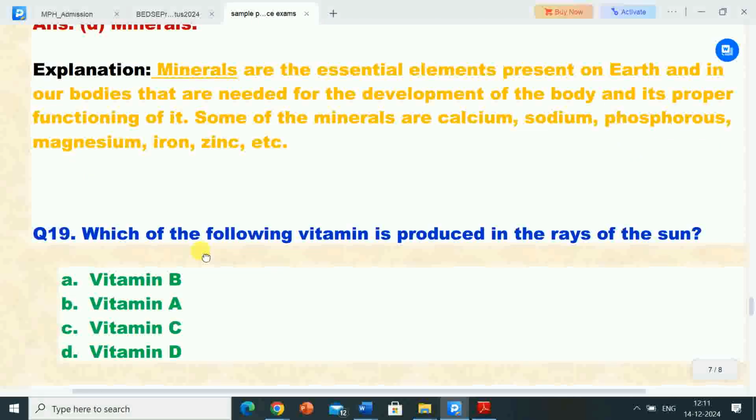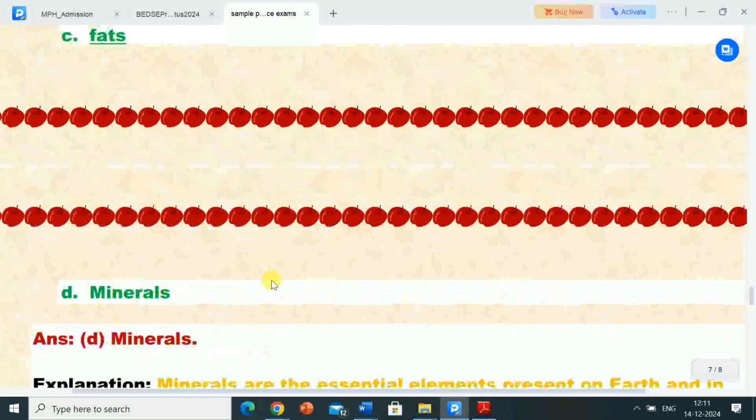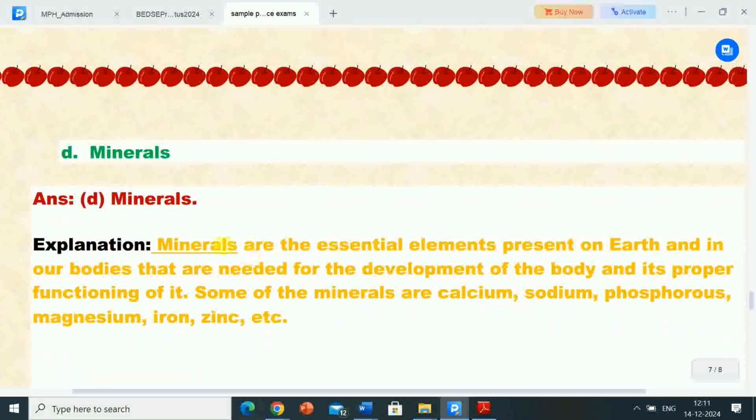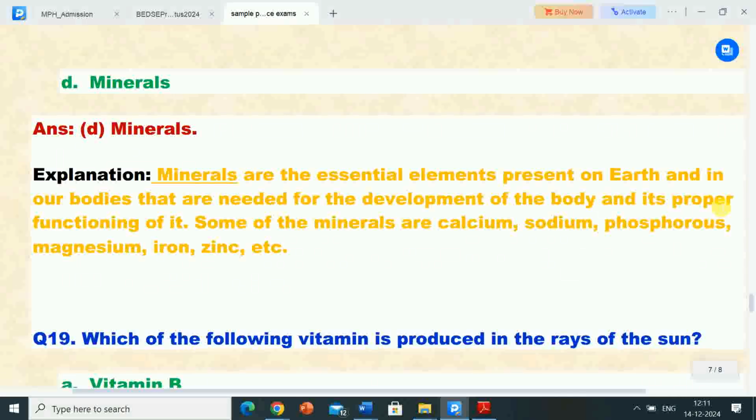Its explanation is, minerals are essential elements present on earth and in our bodies that are needed for the development of the body and its proper functioning. Some of the minerals are calcium, sodium, phosphorus, magnesium, iron, zinc, etc.